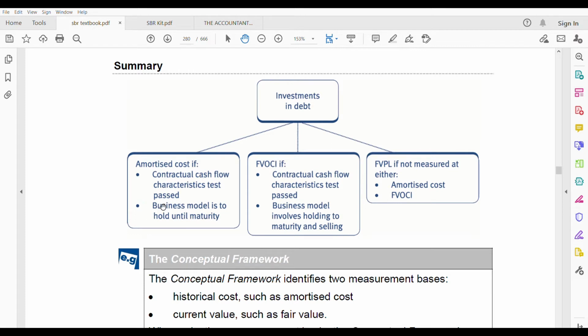Then next you want to look at the business model for both amortized cost and fair value through OCI. For amortized cost, you will be holding until maturity. For other comprehensive income, you will hold and sell. That means you are not only holding until maturity, you'll be selling it too. You'll be holding to maturity and selling. For fair value through profit and loss, if it is not measured either at amortized cost or fair value through OCI, then it is fair value through profit and loss. This is very simple.